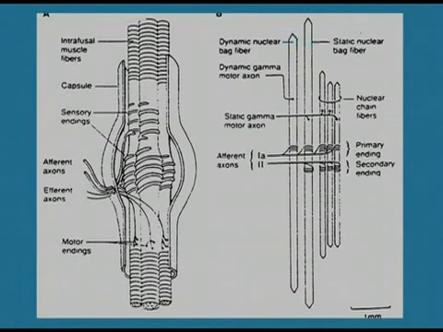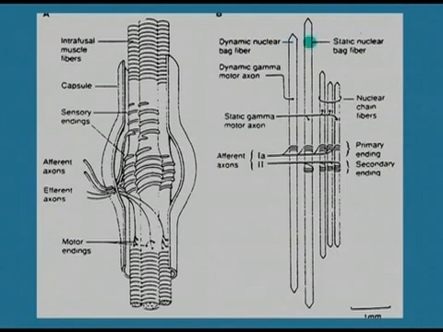Typically the dynamic bag is one spindle, large, and contracts rapidly. You can see it is larger in size, whereas the static bag is smaller in size, typically one spindle, and contracts slowly. Second is the nuclear chain. What is the difference between bag and chain? You can see one spindle and two spindles.